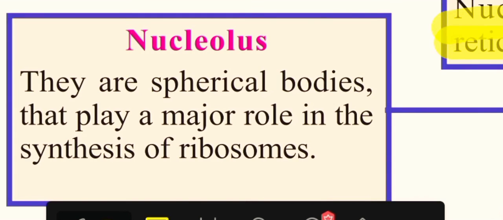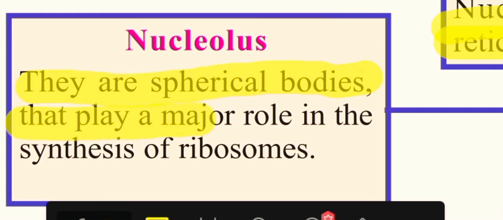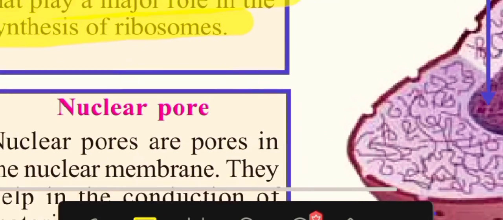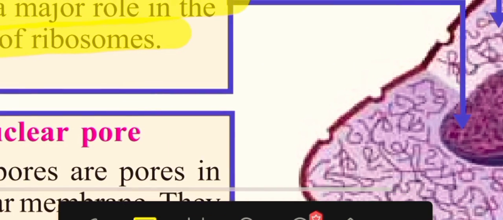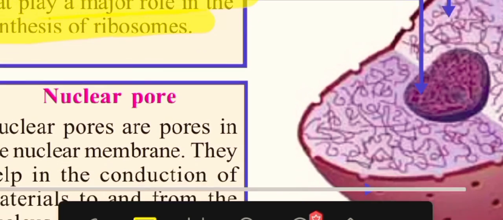Okay, then we are going to study about the nucleolus. Here they are spherical bodies that play a major role in the synthesis of ribosomes. In here it is saying that it is a spherical body. You can see in the picture, is that the nucleolus? Okay, and it has the major role in the synthesis of ribosomes.